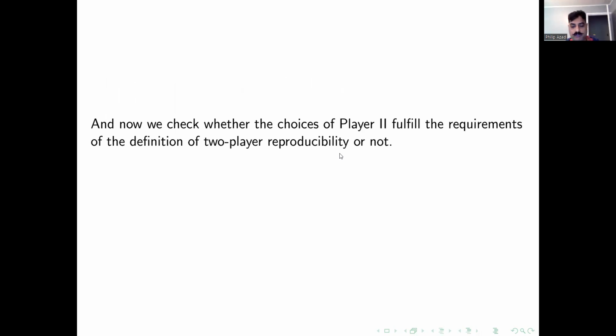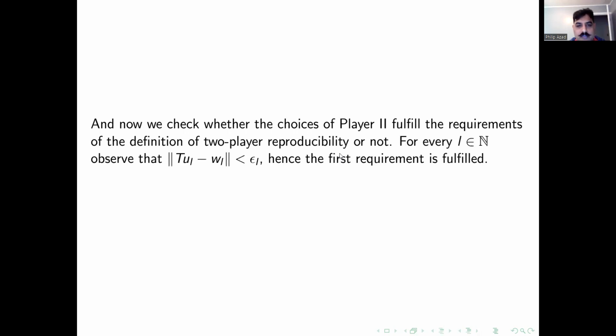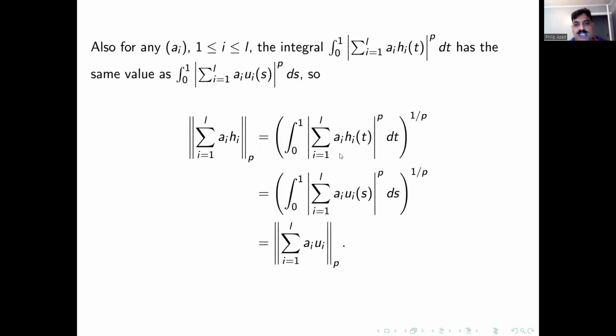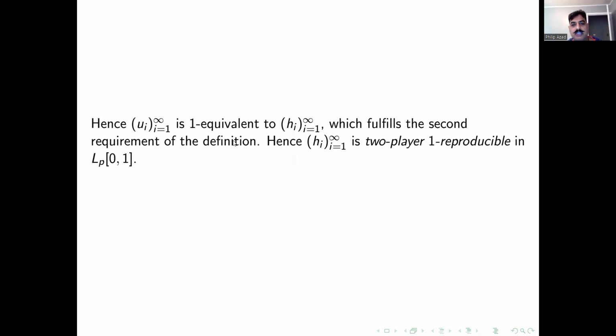Now, by our choice of vectors, the block vector from the ambient space and the block vector as we've defined it, the first condition of the definition of reproducibility is fulfilled. But for the second one, observe that this computation tells us that the vectors u_i are isometric to the vectors h_i. And hence, we have that the Haar basis is 2-player 1 reproducible.